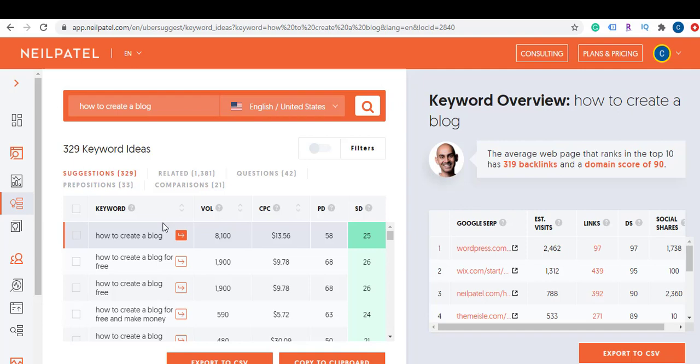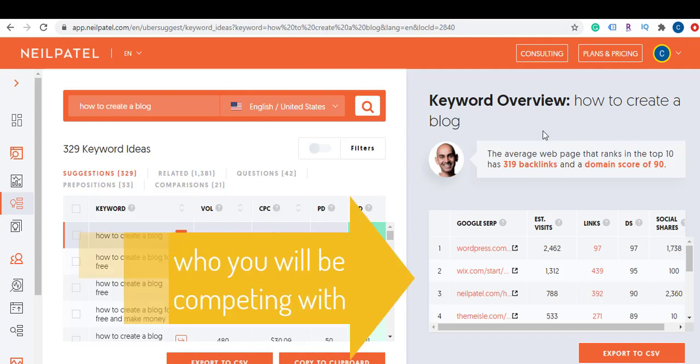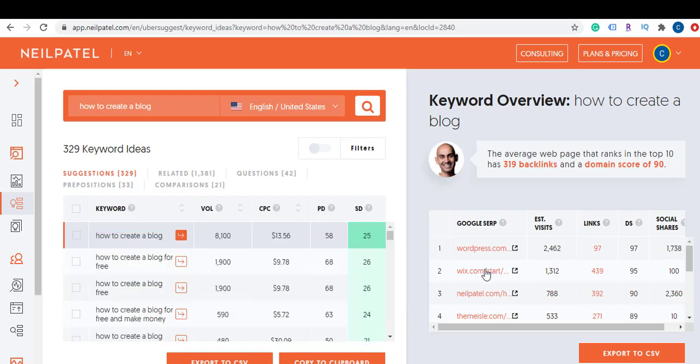But one thing that is also important is looking on this other side here, because here we're going to see your competition, right? So if I am trying to rank for how to create a blog, while it says that SEO difficulty is not as difficult, one thing that you need to take in consideration is who you're competing with. Okay, who you're competing against. So you have here WordPress.com on the top of the search. Then Wix and even Neil Patel is right here. So he's number 3.